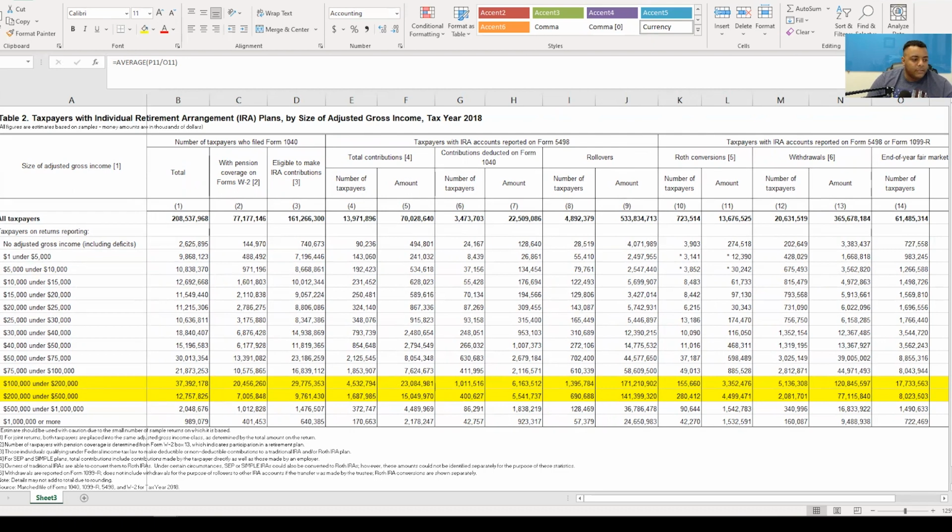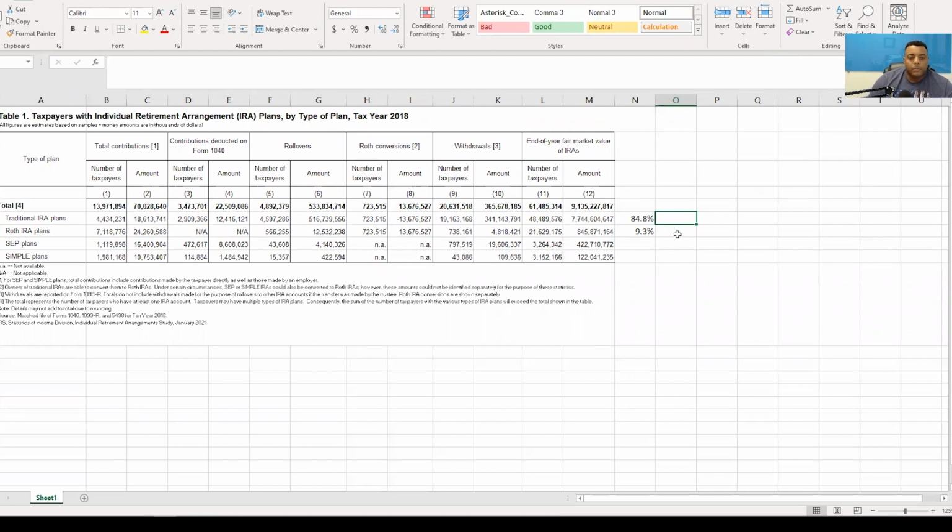Now, I have one more statistic that I wanted to throw out here, and this is by plan type, okay? So plan type is what I wanted to throw out here.